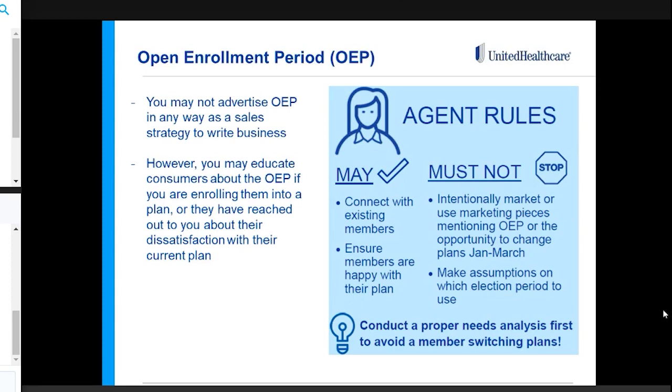So something that you can do during open enrollment period is just reach out and connect with your existing members. Make sure that they're happy with their plan. It's something that you can work into your strategy next to AEP as well. When you're meeting with people, you can let them know that they do have that open enrollment period in case they're not happy with their Medicare Advantage plan. They can reach out to you, and you'd be more than happy to help them if for whatever reason they wanted to make a one-time switch.